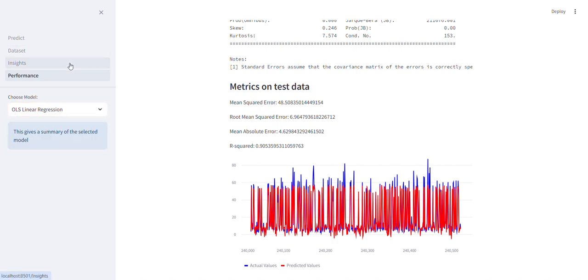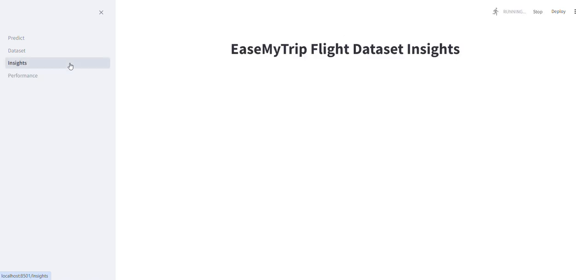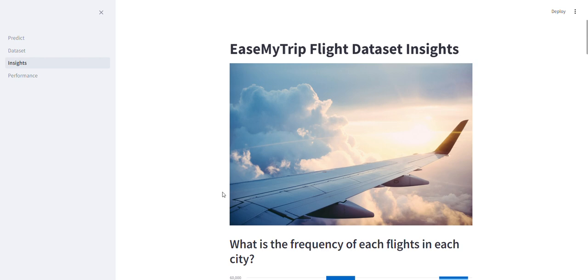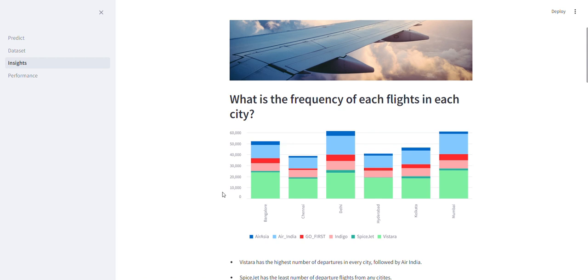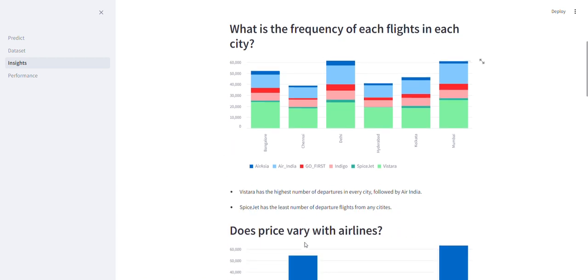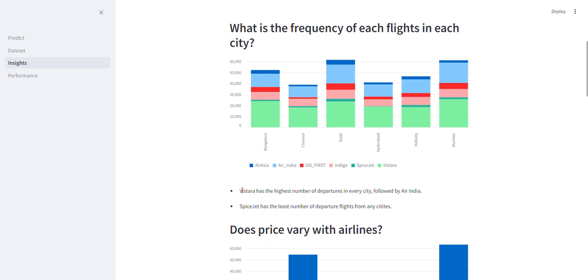Now there's also another tab for a few insights where you could check out some answers to some interesting questions, like what is the frequency of each flight in each city. So there's a simple insight. Vistara has the highest number of departures in every city, followed by Air India. SpiceJet has the least number of departures from any city.